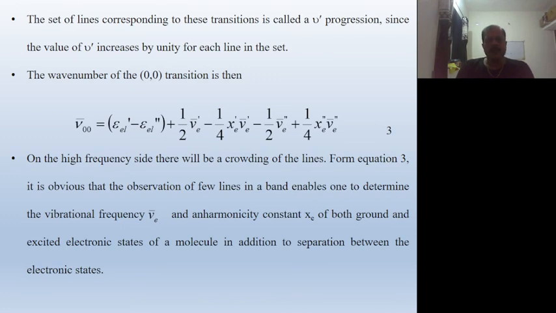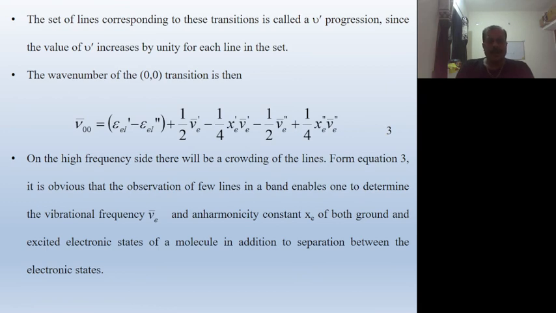Rearranging this equation, the first set means the 0 0 state, ground state as well as excited state transition 0 and 0. This is equation number 3.